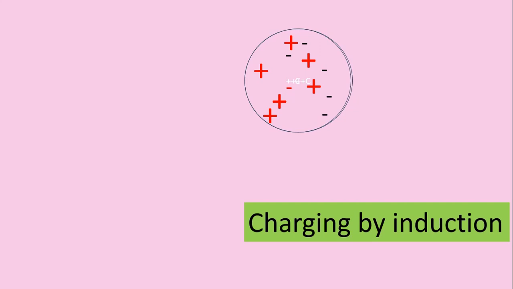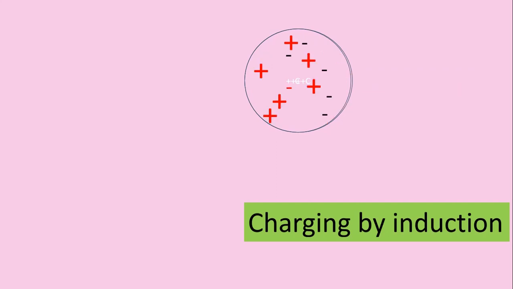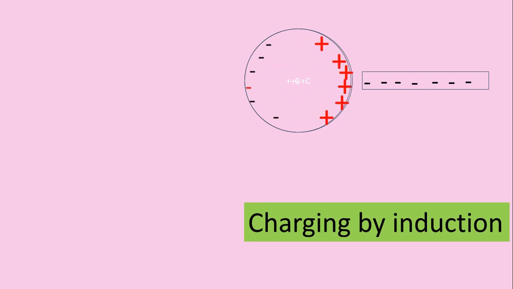What is charging by induction? Charging by induction, you need a neutral object, as you can see it here, with equal number of positives and negatives. The object is said to be at neutral charge. You bring in a charged object, as you can see. Look at that. So what happens? All the negatives are repelled because the charged object has a negative charge. So it repels all the negative charges to the left, and all the positive charges are attracted, because positive charges are always attracted to negative charges and vice versa.